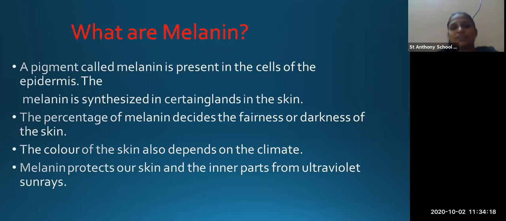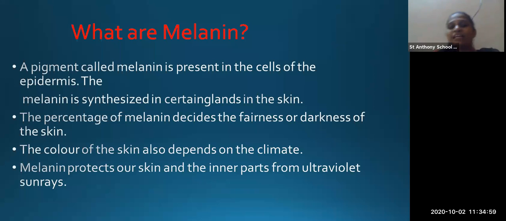Okay. So if the percentage of the melanin is more, you will have the fairness or darkness color in the skin. The color of the skin also depends upon the climate. अगर आप गोरे हो और आप धूप में खेल रहे हो, तो it will affect your skin and you may become darker in your skin, may darken in color. So if you are fair also, and when you are going in the sun, you are becoming red in color. गोरा कलर जो सन में होता है वो रेड होता है थोड़ा सा. So that change of the color is due to the climate also.